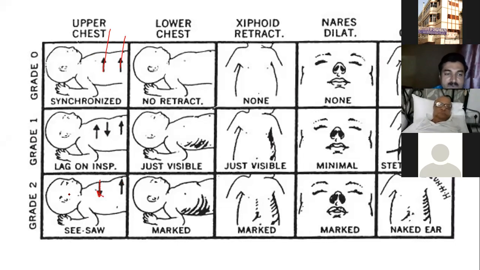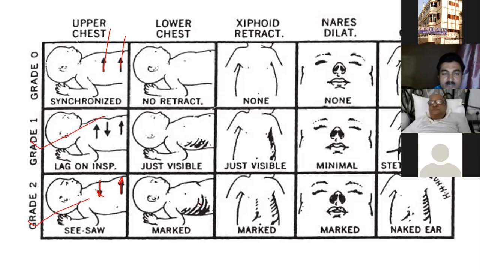So if you apply CPAP, after half an hour you will find that grade 2 will be shifted to grade 1. If the intercostal retractions are marked in the posterior part of the chest, this is called posterior, this is called anterior, this is lower chest, and this is upper chest. Immediately you will find that these retractions will be much less. So grade 2 will be converted to grade 1.